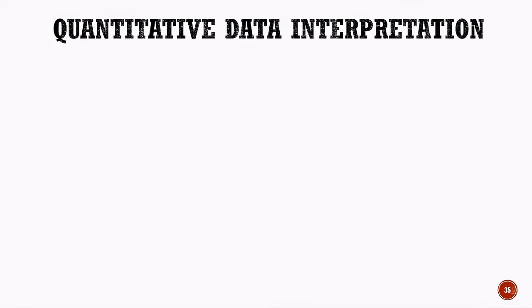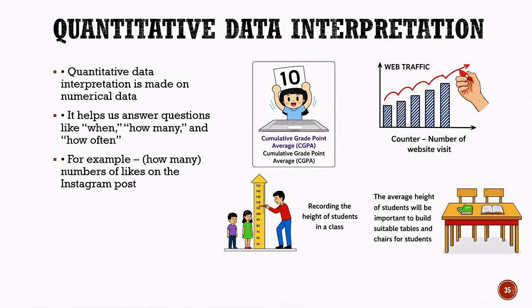Now, let us understand quantitative data interpretation. Quantitative data interpretation is based on numerical data. It helps us answer questions such as when, how many, and how often. For example, if we want to know how many likes an Instagram post has received, we need numerical data to